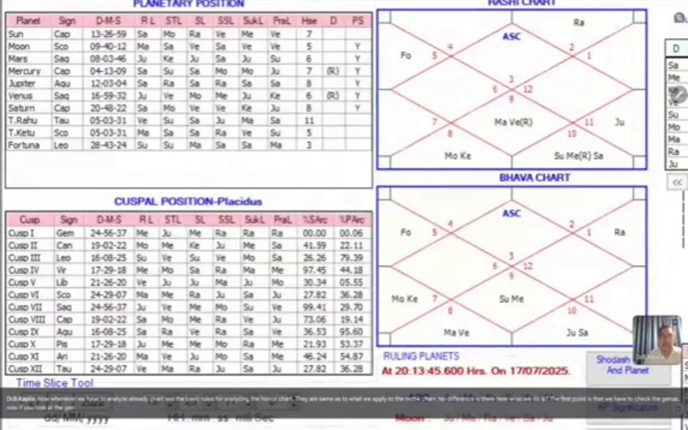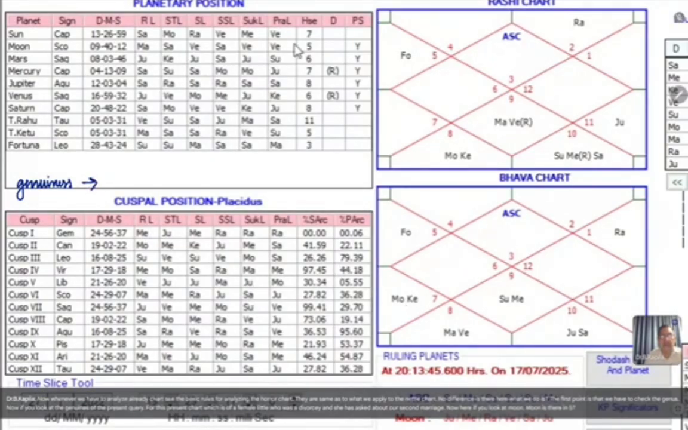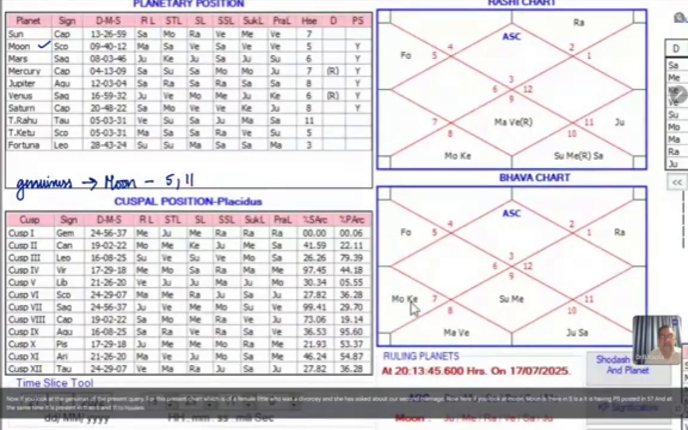Now, if you look at the genuineness of the present query for this present chart, which is of a female native who was a divorcee and she has asked about her second marriage. Here, if you look, Moon is there in 5. It is having PS posted in 5, and at the same time, it is present in 11. So 5 and 11, two houses. 7, I will not consider. 5 and 11 are two houses in which Moon is present.